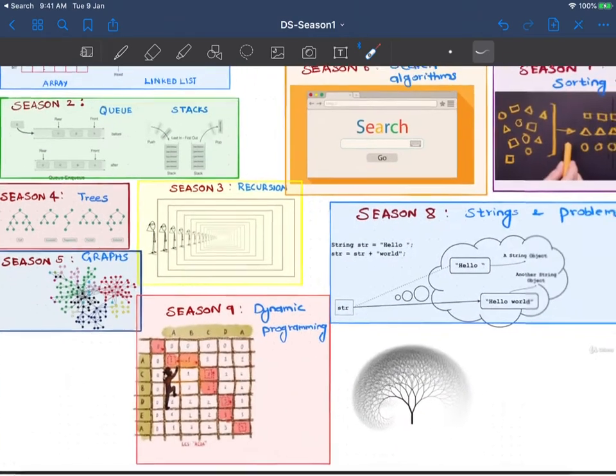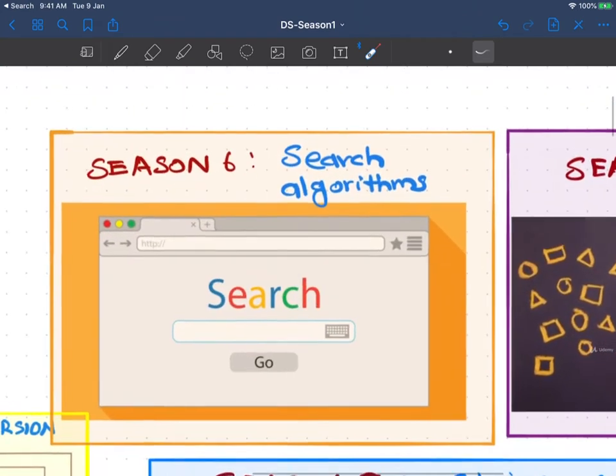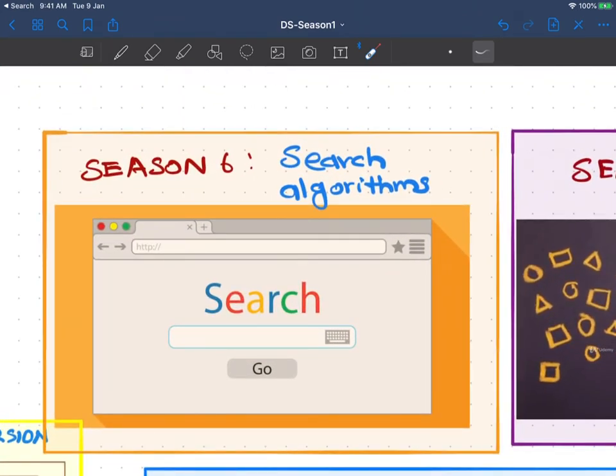Once season 5 is complete, in season 6 we will see the search algorithms. The main two search algorithms are linear search and binary search. Once we see these two basic, important search algorithms, we also go ahead and see some other search algorithms like radix search, etc.